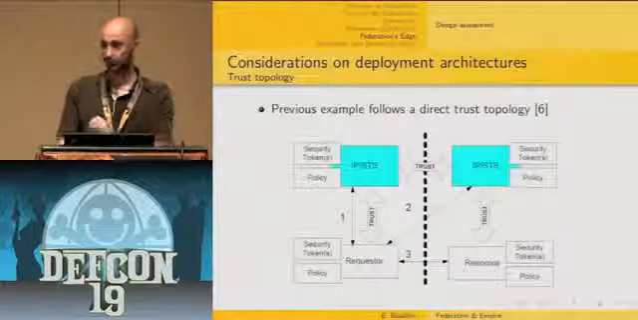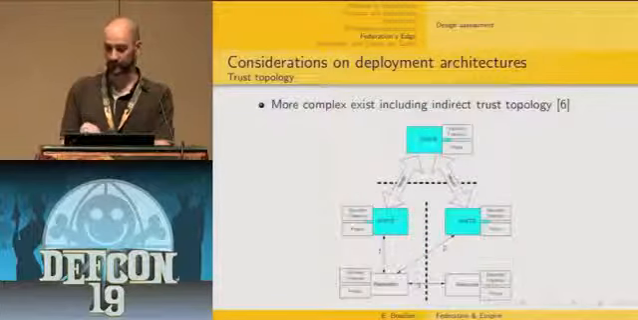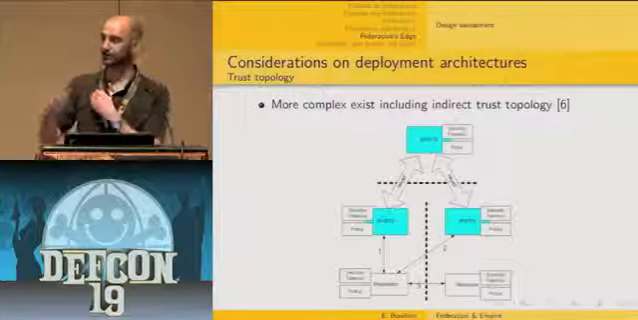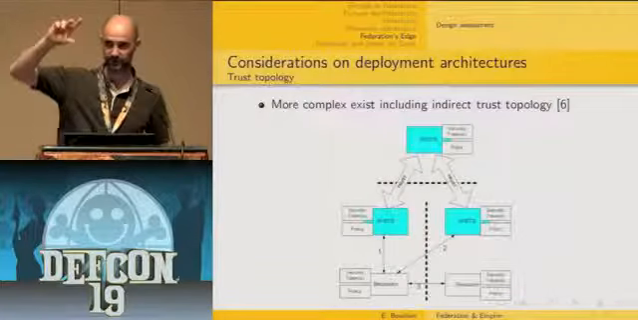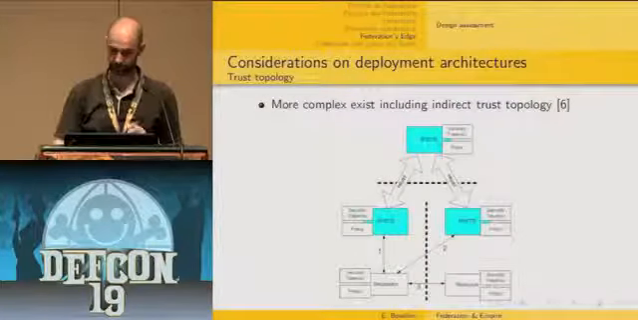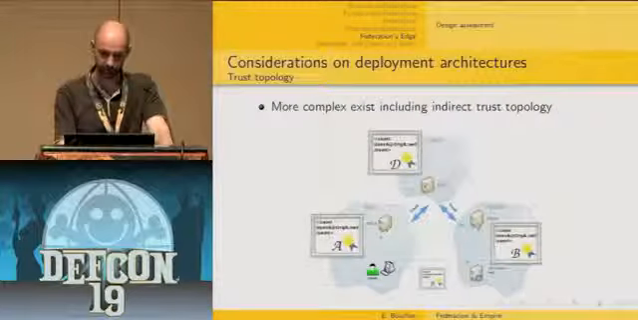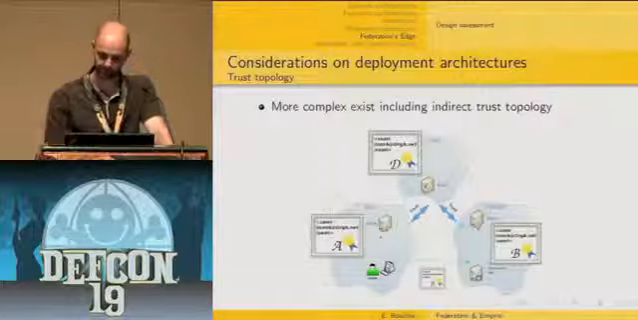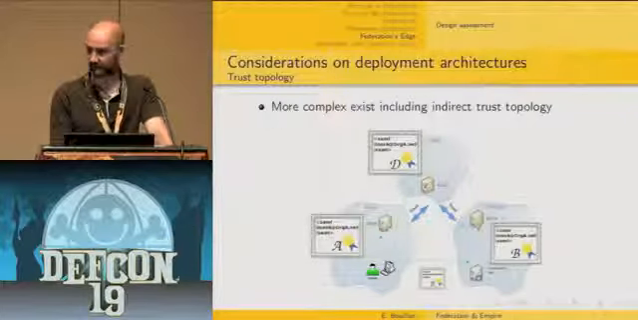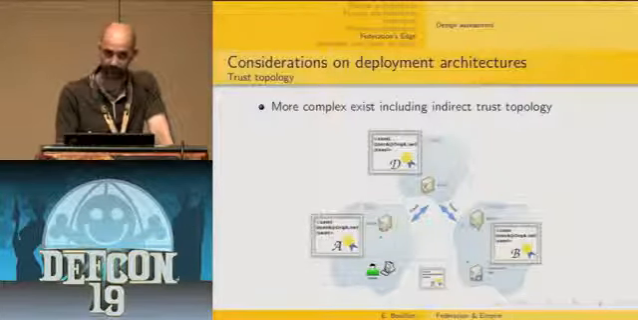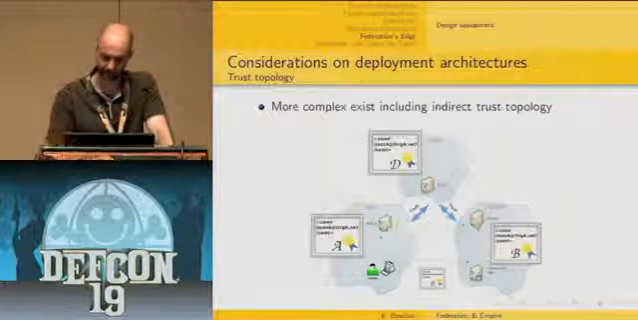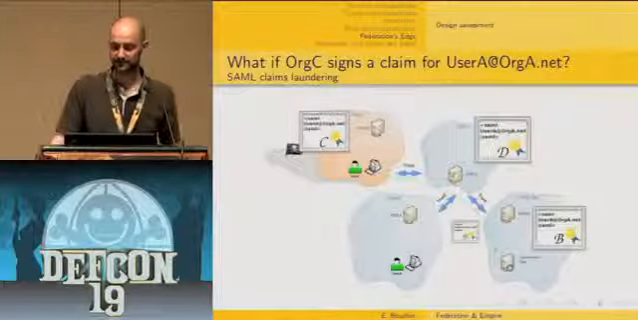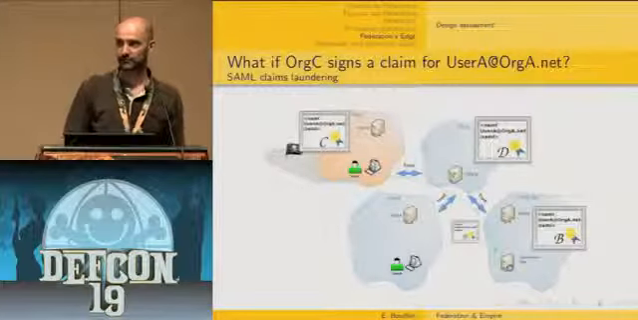The thing is, there are more complex and more realistic scenarios where it's getting more complicated. Typically, when you have an indirect trust relationship, where you have a central trust broker that conveys trust between organizations. Here is how it works: you've got one organization which trusts organization D, which then is trusted by organization B. And then you have this single sign-on solution that works perfectly fine the same way, flowing between these three organizations. Now the question is, what if organization C signs a claim for a user which is not part of its own organization?